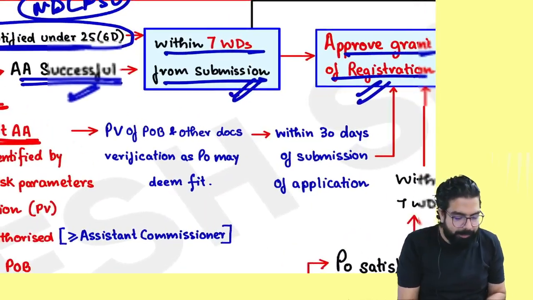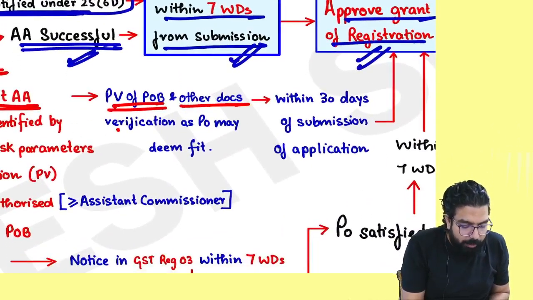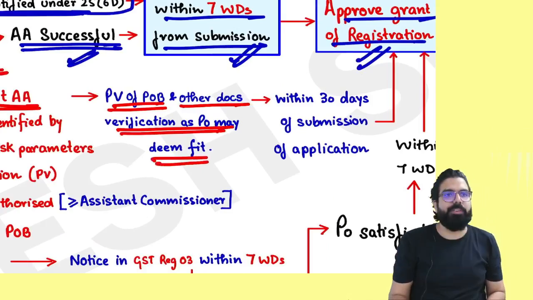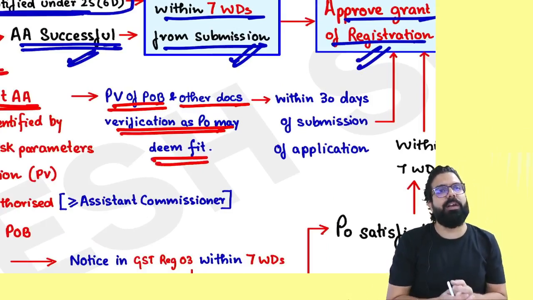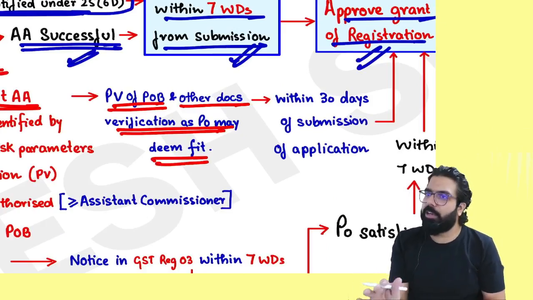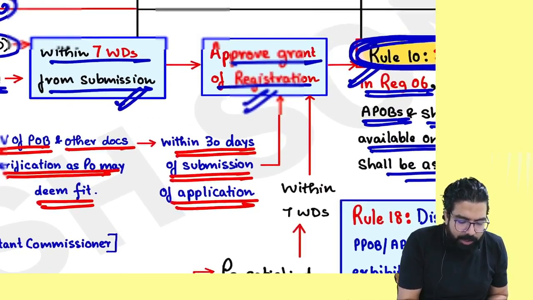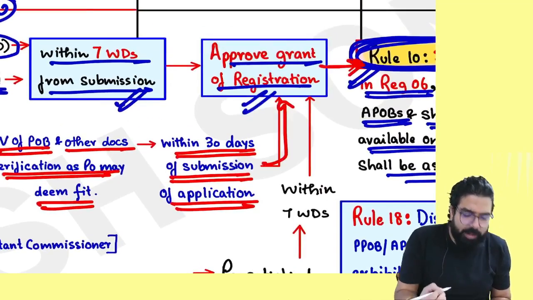Or at the time of application you did not opt. Then you know what will happen? First physical verification will happen, and other documents can also be verified by the officer. The officer will come to your place of business. He will tell, okay, fine, Ramesh, you don't have an Aadhaar number, show me your driving license. He will see your other documents, and then within 30 days he will approve and grant the registration certificate.